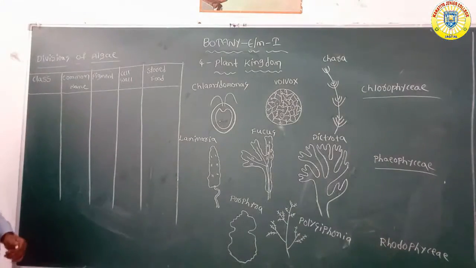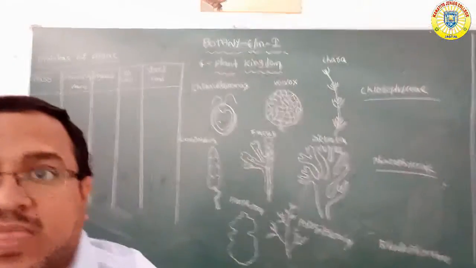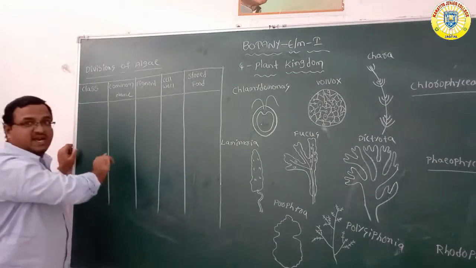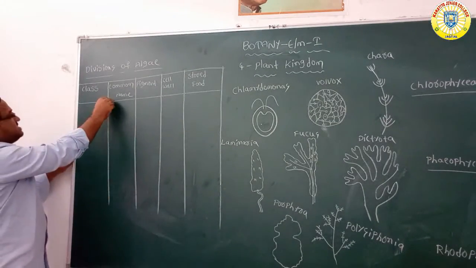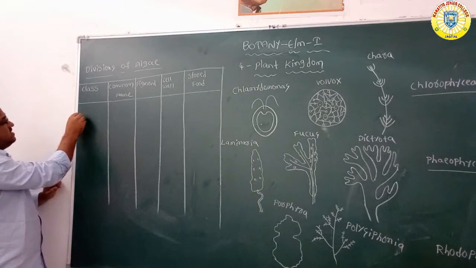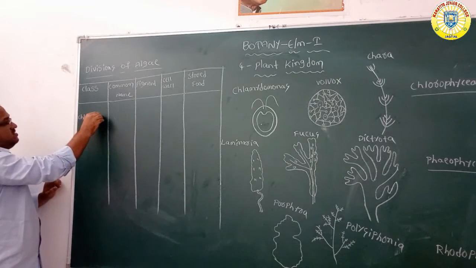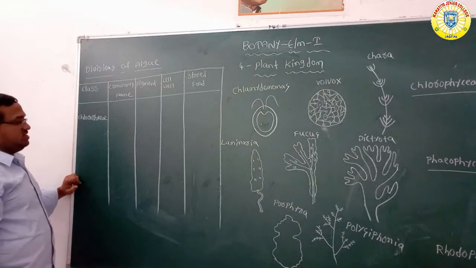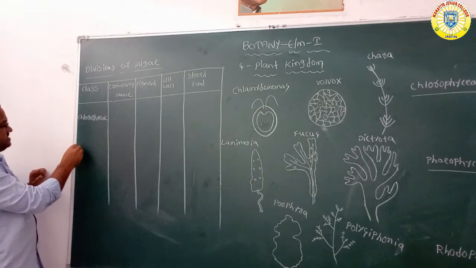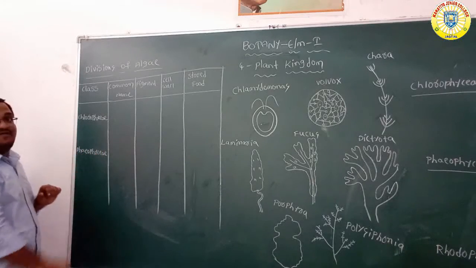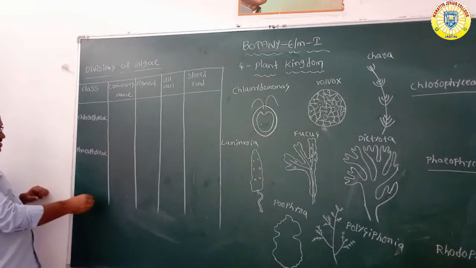Divisions of algae. See here, class: first chlorophyceae, second Phaeophyceae, next Rhodophyceae.